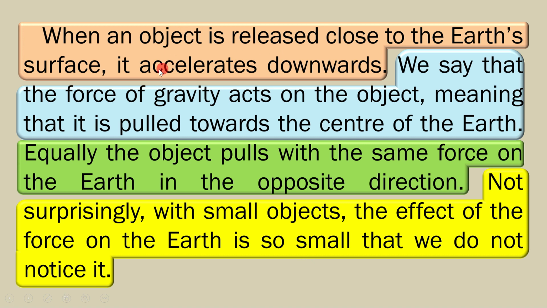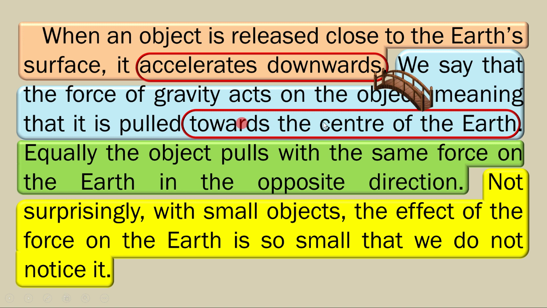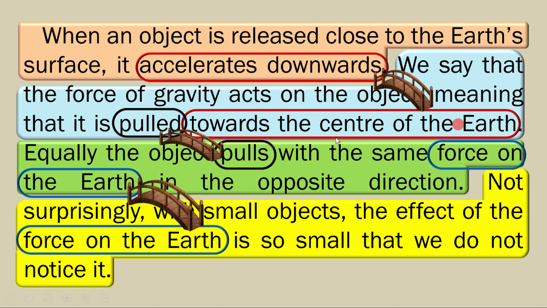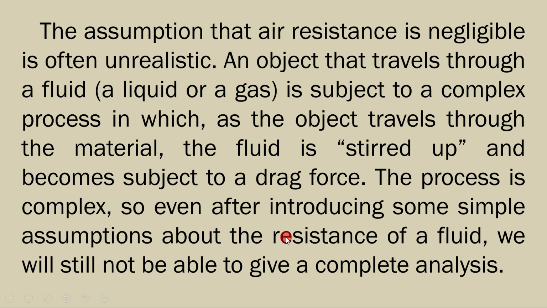Let's check the bridges. Here I have accelerates downwards, you see. Suppose that you release an apple and then it goes downwards. You know, downward means exactly towards the center of the Earth. So it's exactly the same meaning, an equivalent expression. So it's the bridge between the two sentences. What's the bridge between this blue and the green one? Here I have the word pulled. Here again, this concept is continued, pulls. You see? And here I have force on the Earth, and again here force on the Earth. So it's ideally developed, I think. Let's go to the next one.